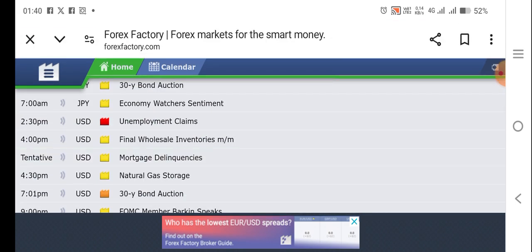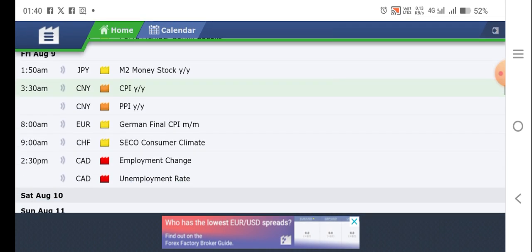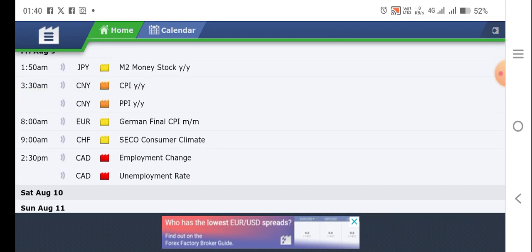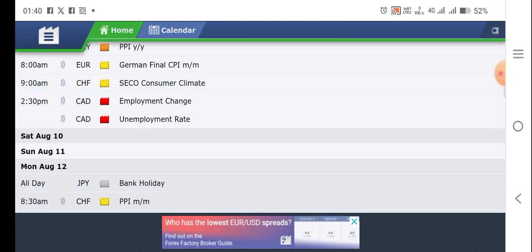There's also unemployment claims for USD. That's the 3rd event on Thursday. And then on Friday, there's the 4th event, the employment change or unemployment rate for CAD. So it's 4 events this week.